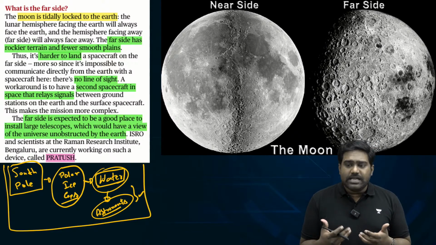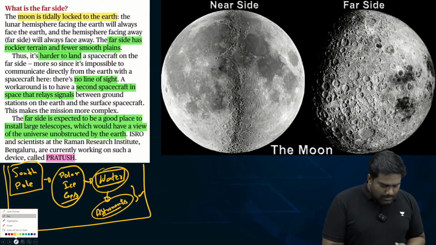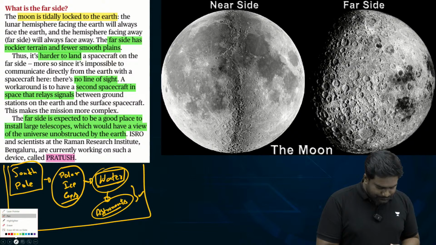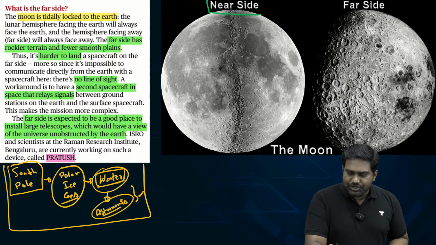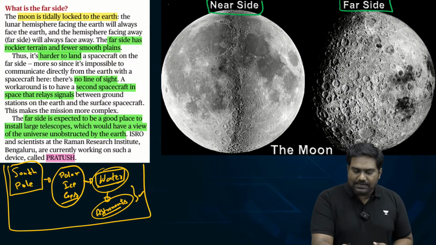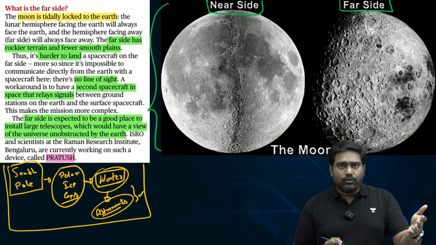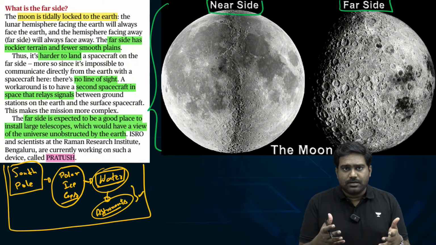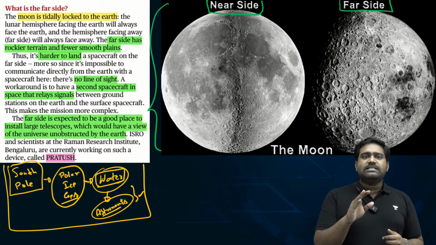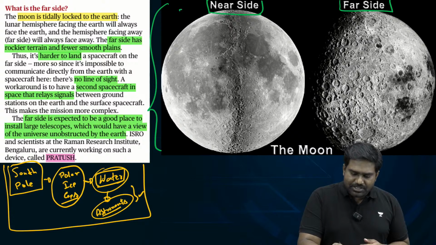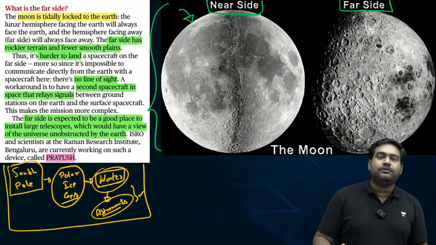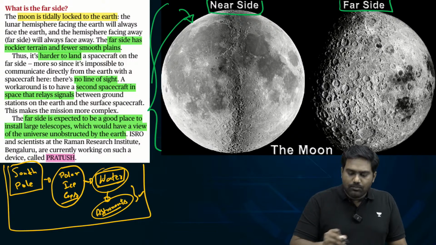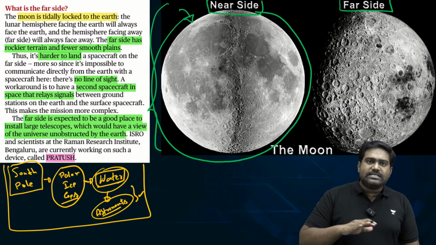Similarly, there is something unique about the far side of the moon. Now, what is the far side and what is the near side of the moon? Let's understand this. If you look at the two images over here, you're looking at the near side and the far side of the moon. When you step out and look at the night sky and take a look at the beautiful moon which is shining down on Earth, you always see one side only, which is this smoother, softer side. Whenever you step out and visually look at the moon, this is the only side of the moon, the